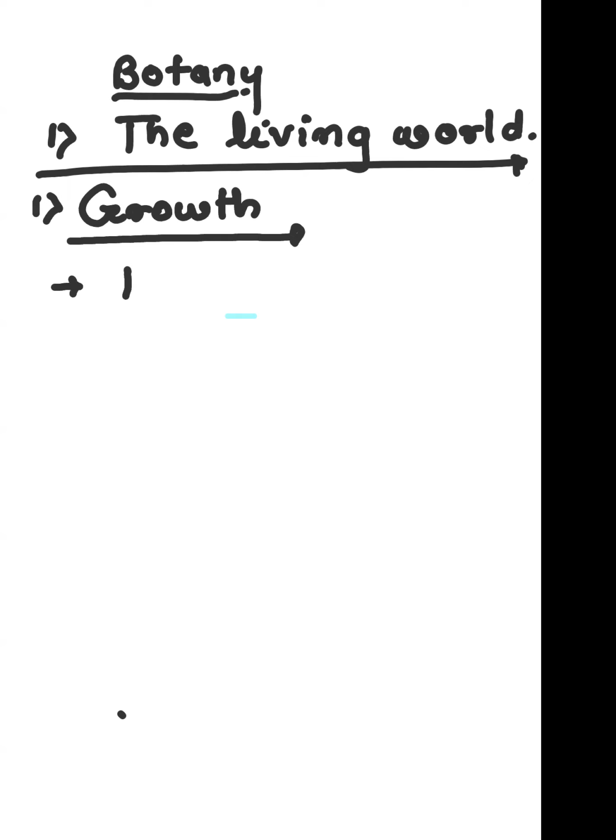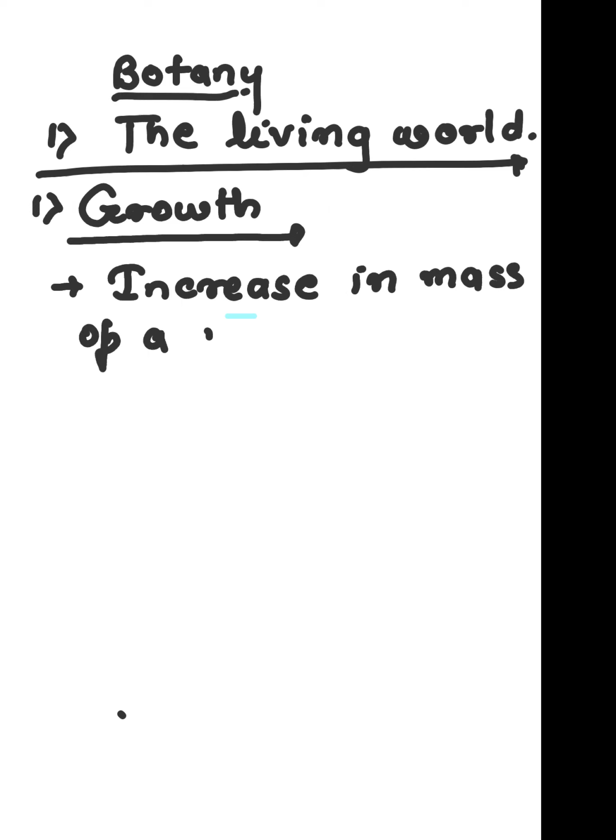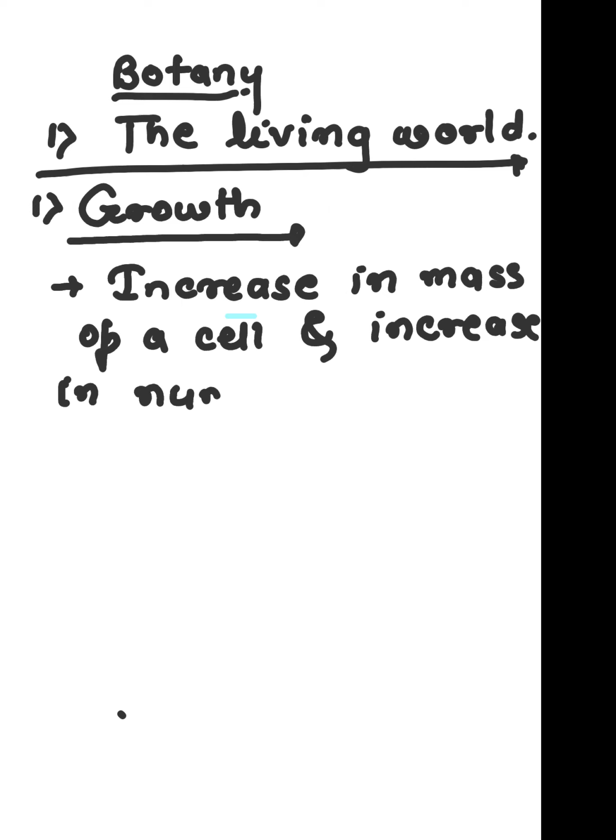Growth is an increase in mass of a cell and an increase in number of cells. That is called growth.